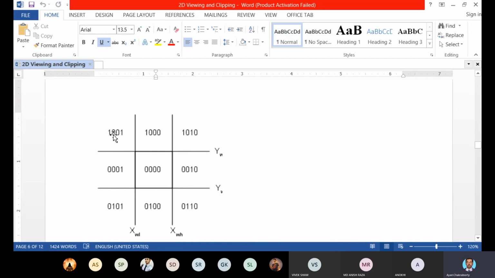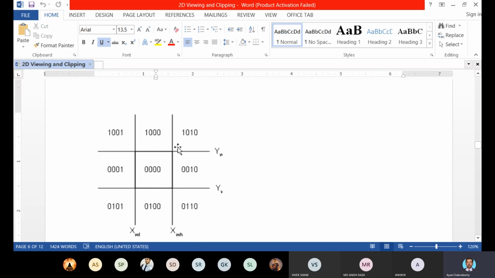So for all of these kinds of lines which pass through the outside region of the central region, all of these lines will be totally clipped out, and all of these lines will be totally invisible. So you can check it by yourself using these region codes.